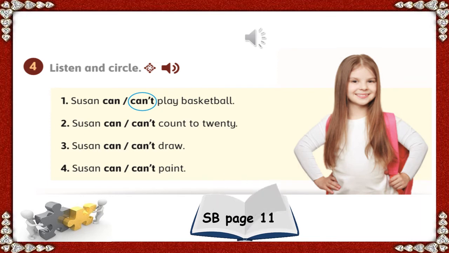Okay, so number 1, Susan can't play basketball. Number 2, Susan can count to 20. She can't draw, but she can paint.